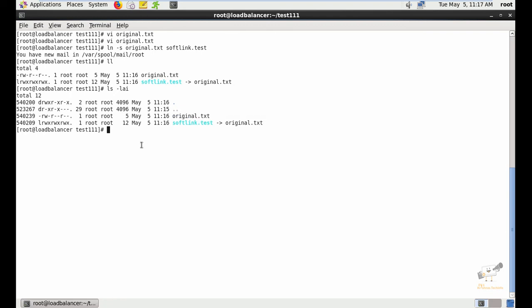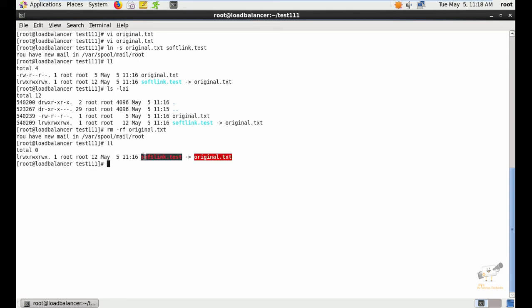Now we can test the soft link by removing the original file. rm -rf original.txt. Now we can see just the soft link is available. When we try to cat the soft link, you can see the message: no such file or directory. Without the original file, the soft link cannot be accessed. From this we can understand that the soft link is just a link that points to the original file. It is similar to a shortcut to a file. If we remove that file, the shortcut is useless.